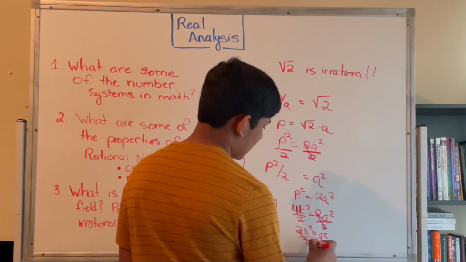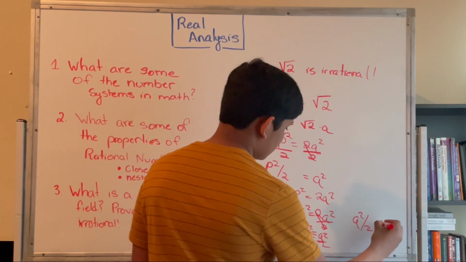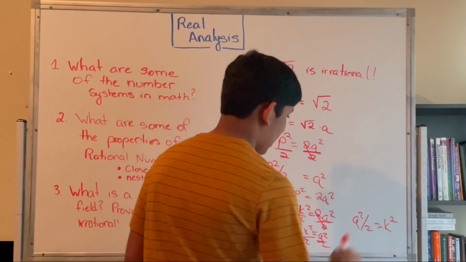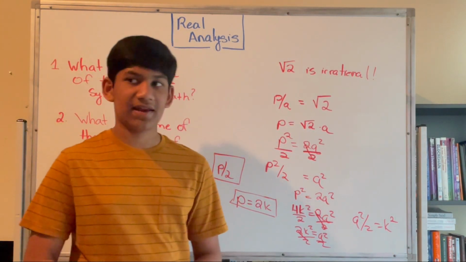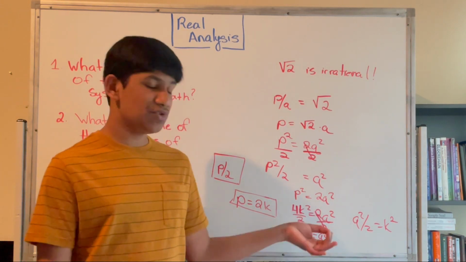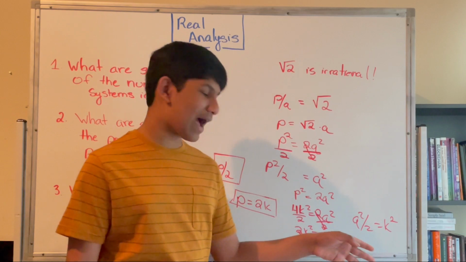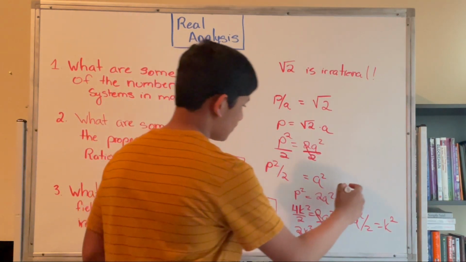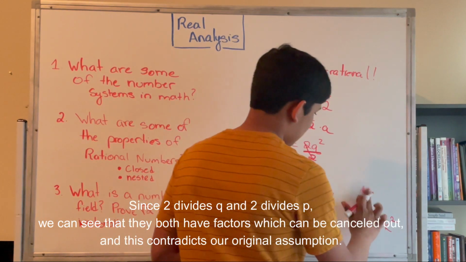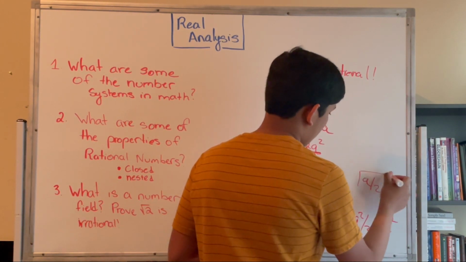Divided by 2 again, we have Q squared over 2 is equal to K squared. Now, right now we're just saying that 2 divides Q squared, which means that 2 divides Q. And since we stated that, we see that 2 also divides P, and 2 also divides Q now. So we're going to state that Q over 2 exists. We're going to box that.